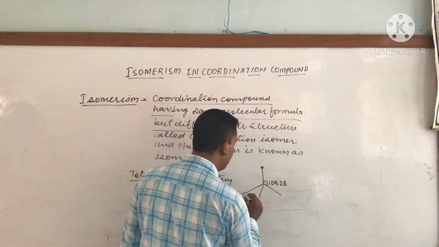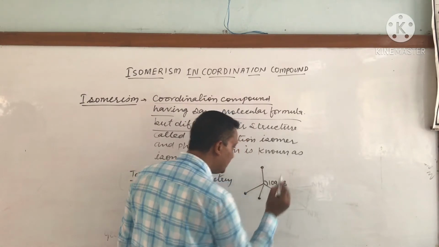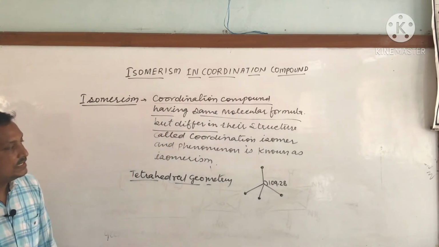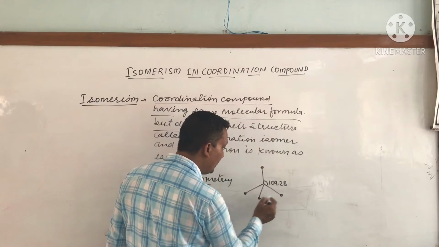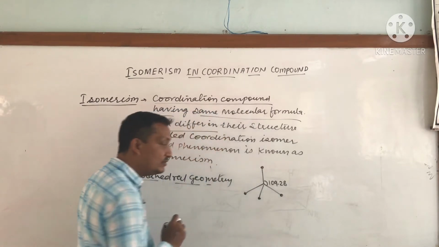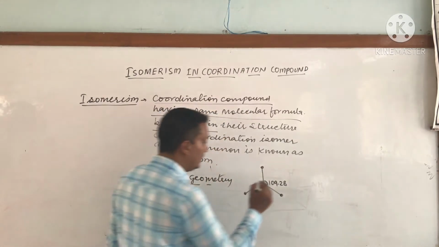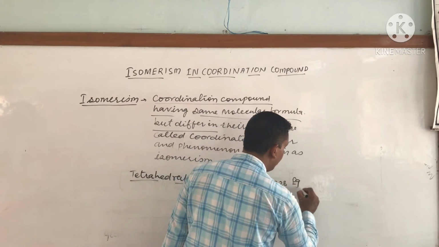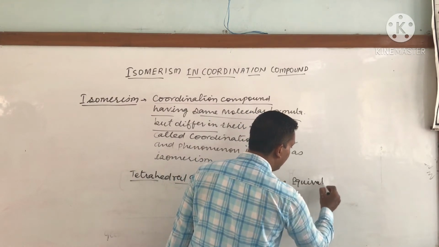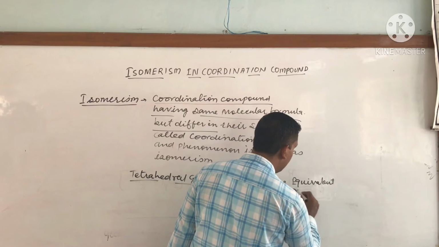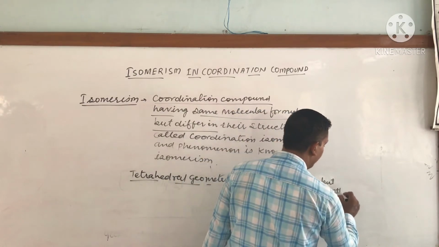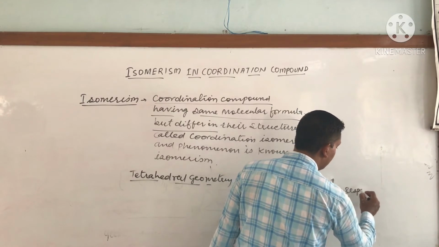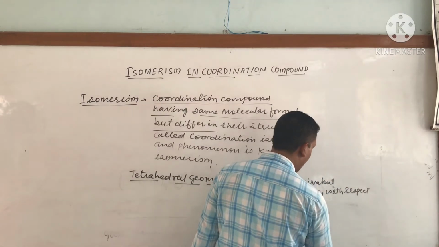In the tetrahedral geometry these positions are equivalent to each other because they have the same bond angle. So they are equivalent positions with respect to each other.